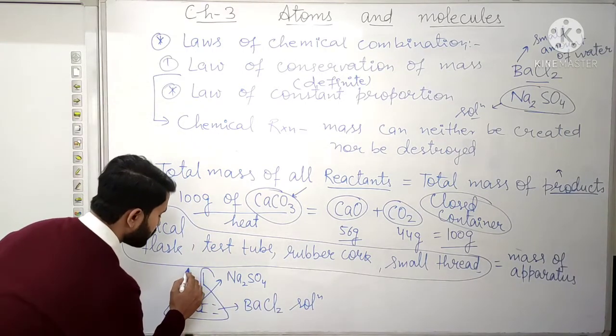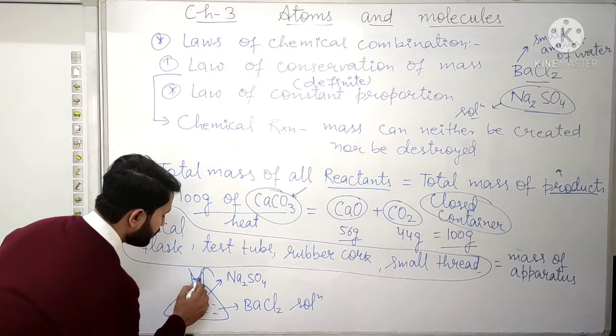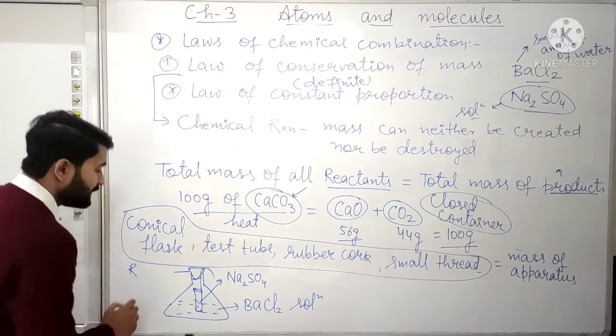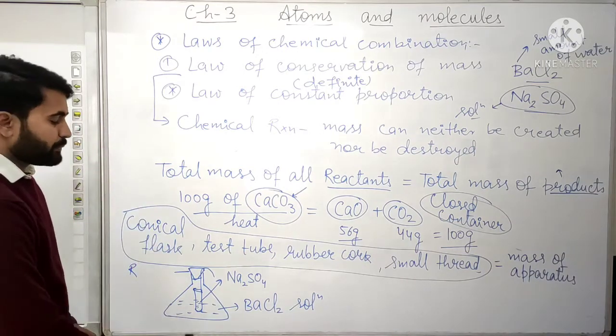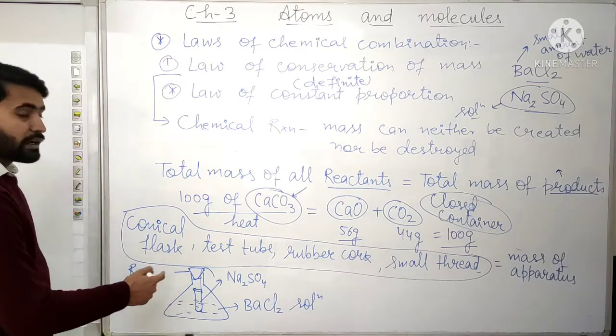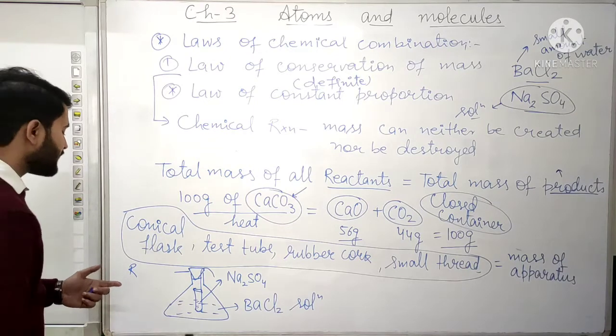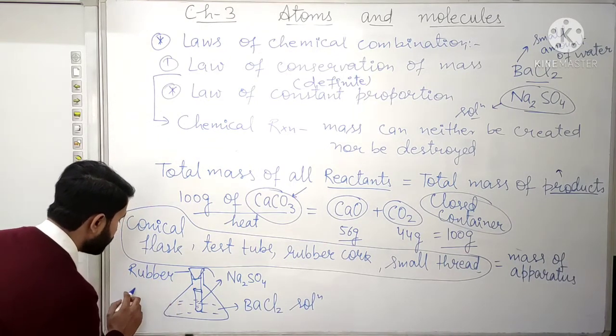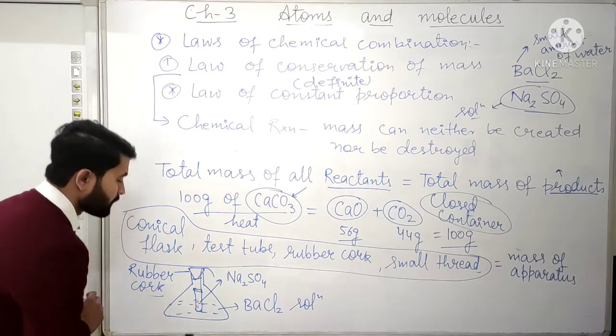Now we will put a rubber cork here, so that the thread does not slip in and the reactants do not get mixed. We will hold the thread with the help of the rubber cork.